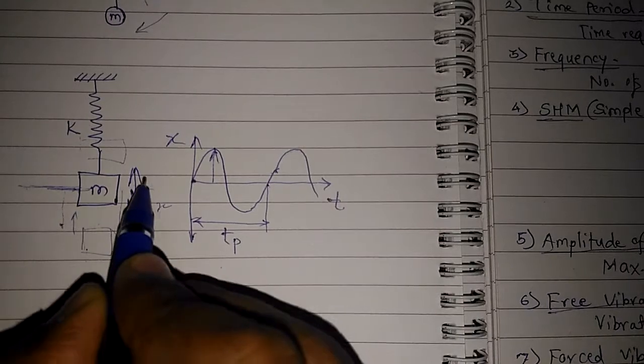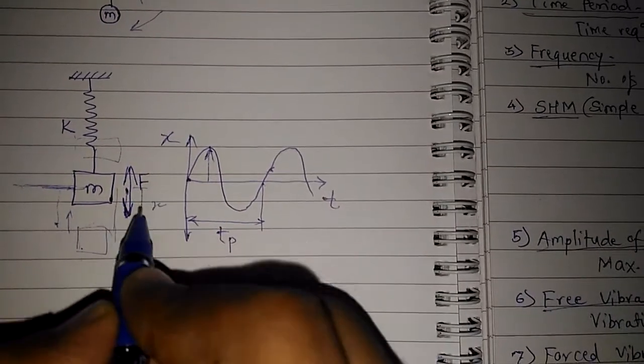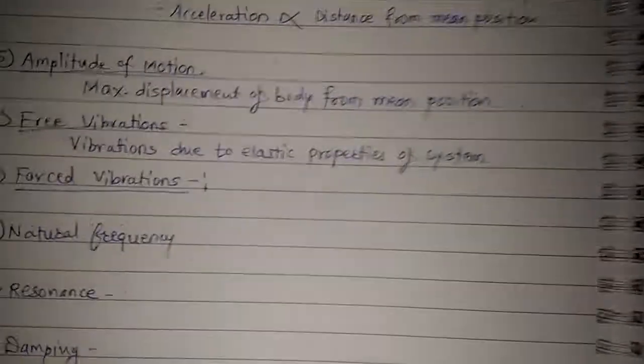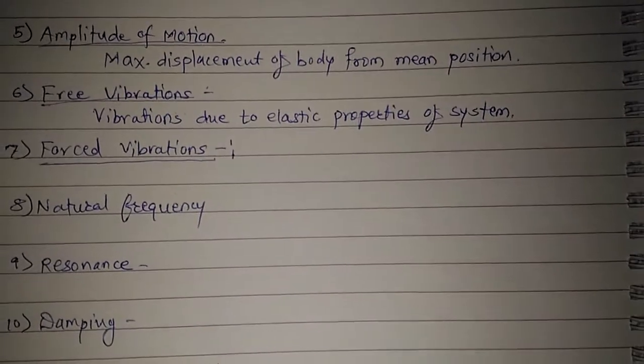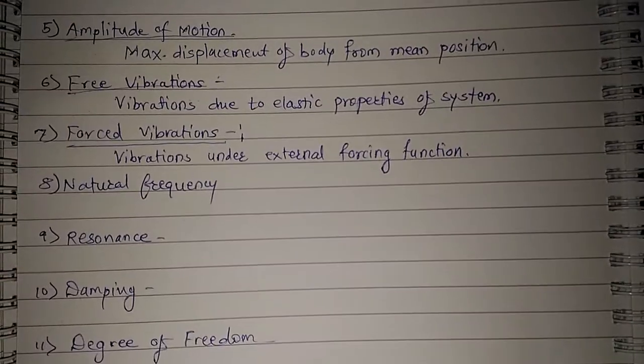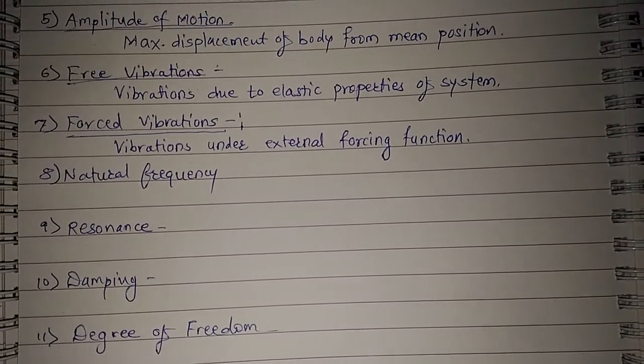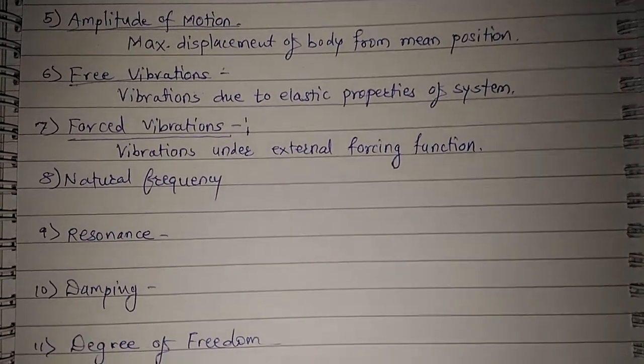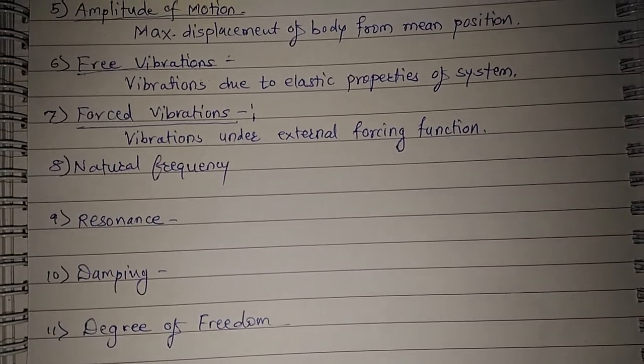In this case it is called forced vibration, because we are forcing that mass, or forcing that system, to vibrate. So the vibrations of a system under an external forcing function are called forced vibrations.